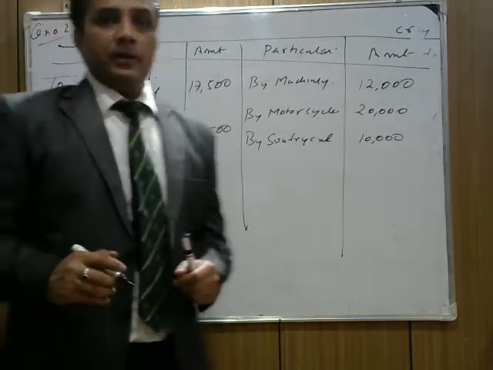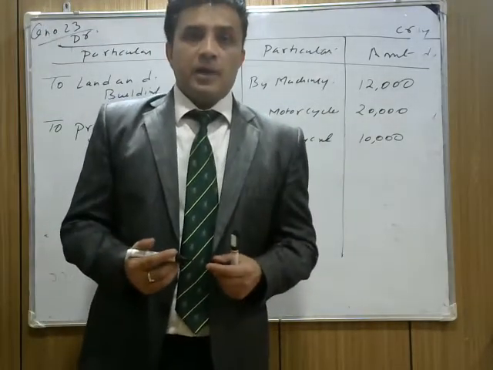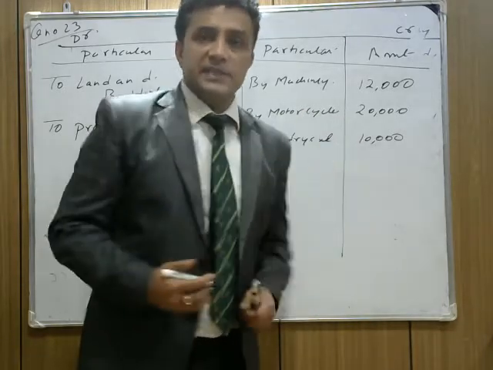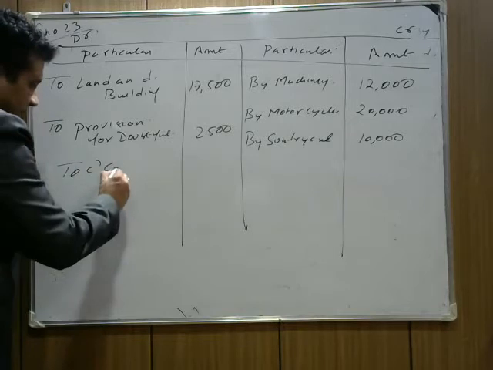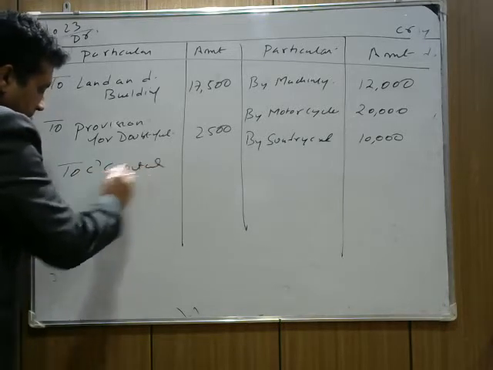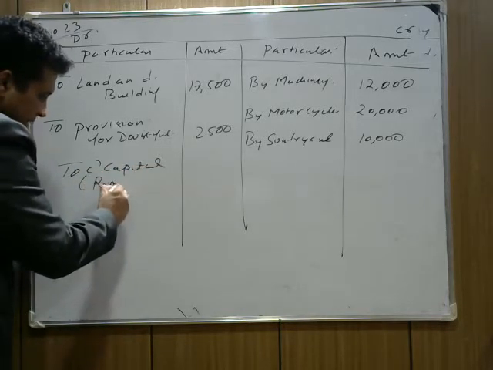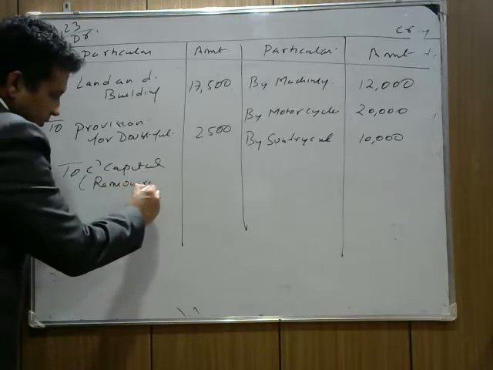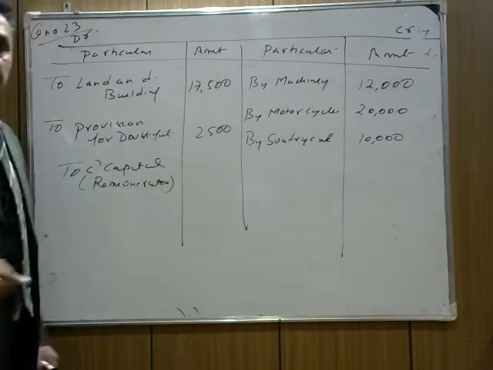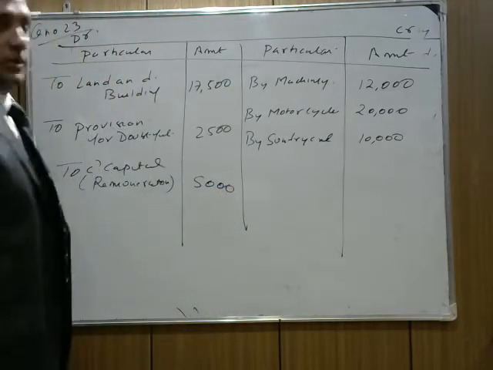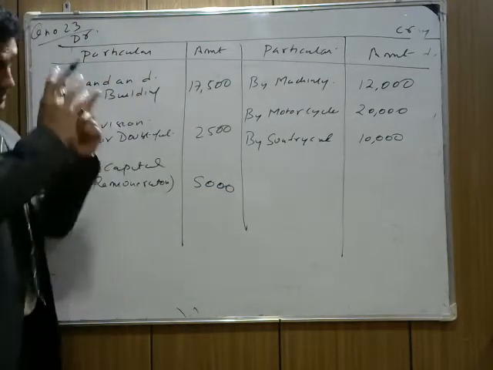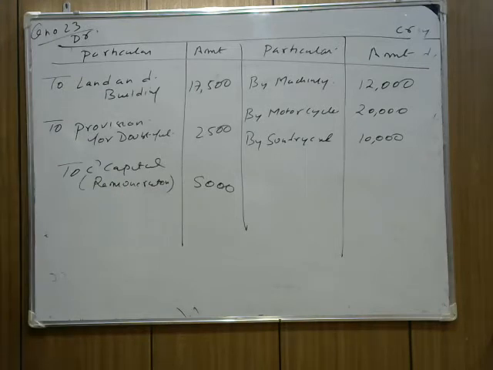We have to pay remuneration to C, that is, we have to pay C a salary. It is an expense for the firm because C is working. To C's capital, in brackets I am writing remuneration so that you can understand this. How much remuneration? 5,000 you are paying.